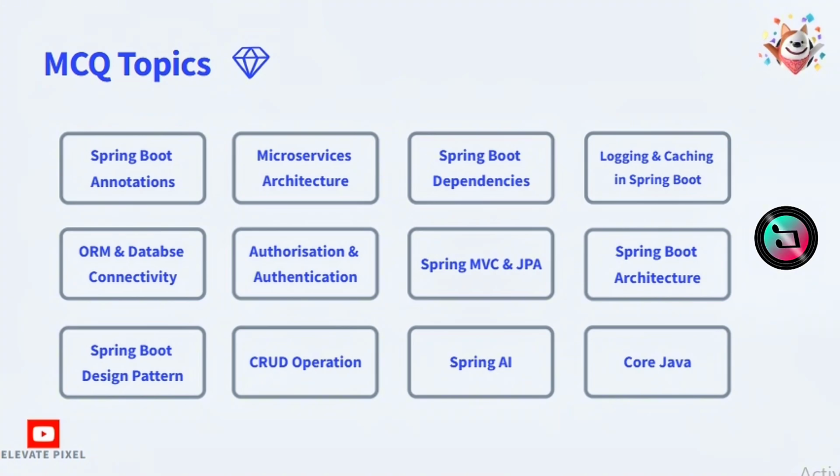Sixth one, authorization and authentication. You should know every part of the JWT token, like which part is used for the signature. So 1 to 2 questions will be asked from this.